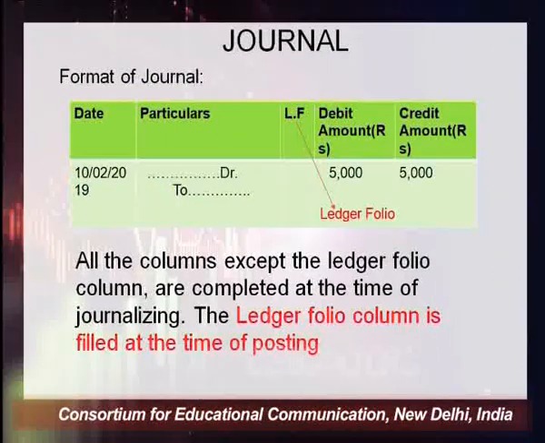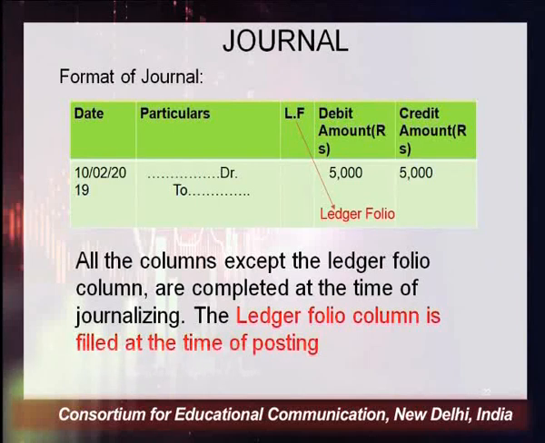This is the format of the journal. It begins with the date. You have to record the date of the transaction, then particulars. In the particulars column, you have to write the name of the item, then Dr. Dr represents debit, and instead of writing credit, we write only To. And the next column is ledger folio.